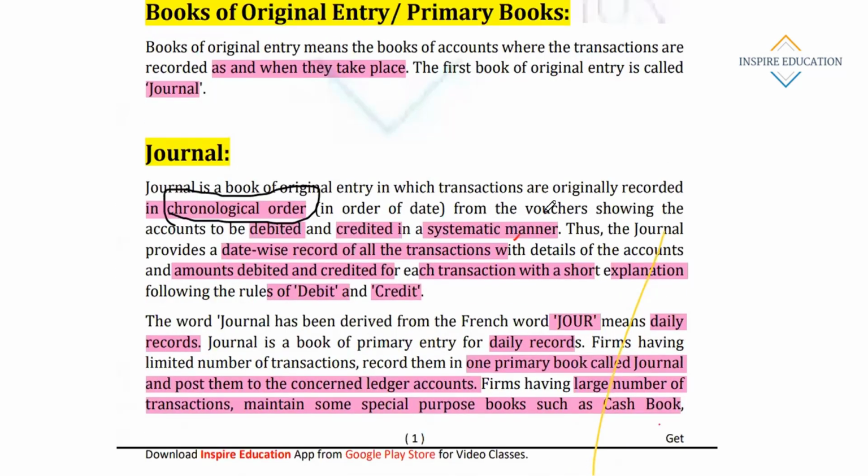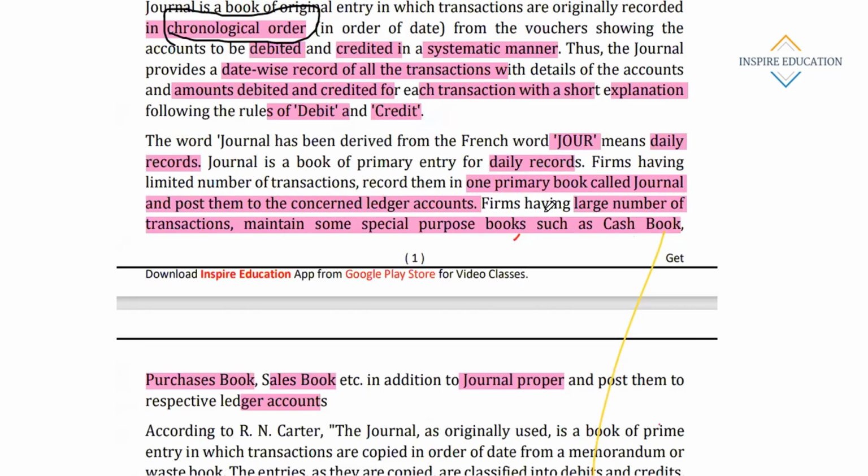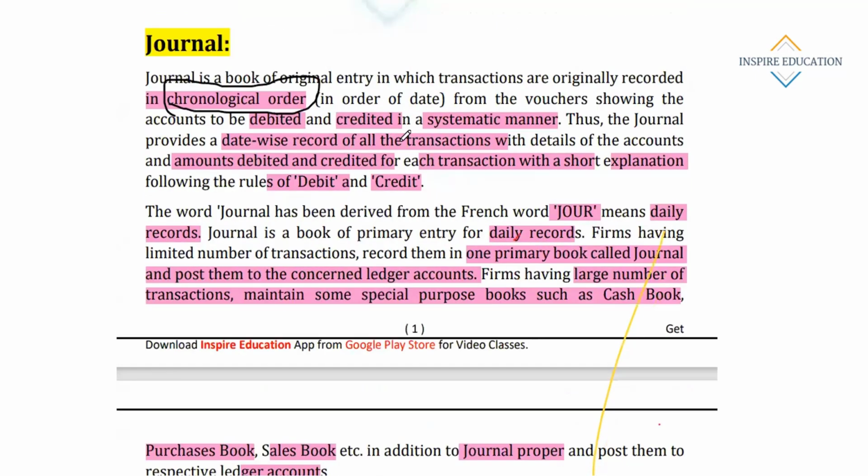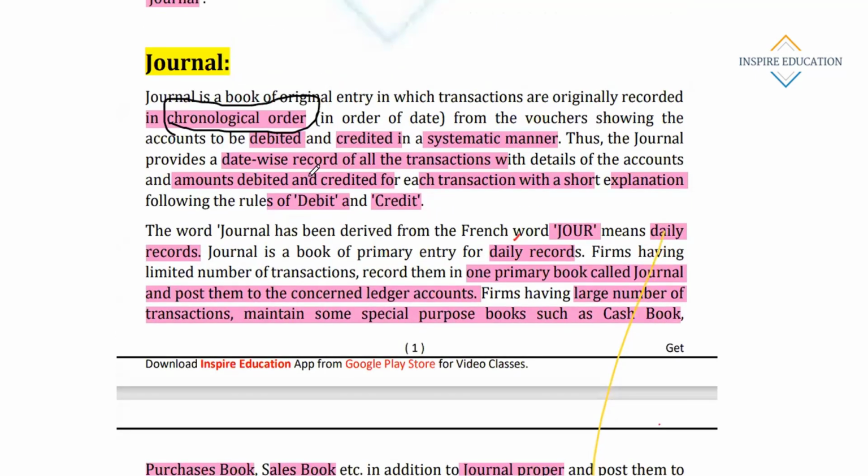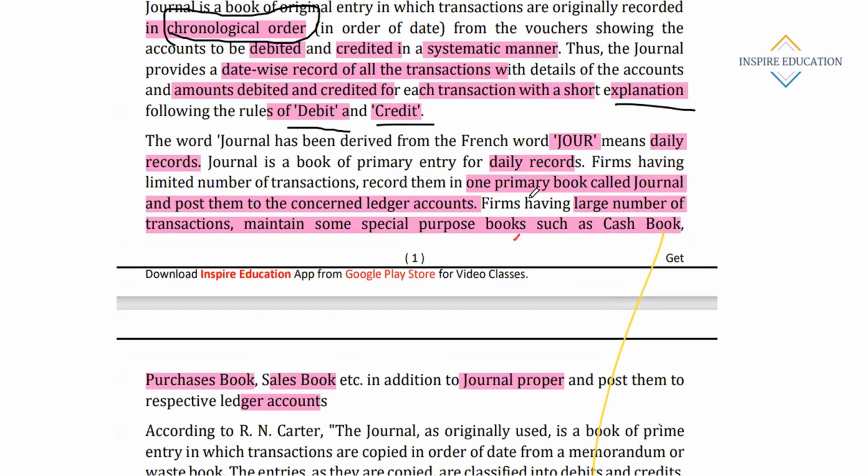Okay, this is the journal, and then transactions are recorded according to their nature, the account which is to be debited or credited. After that, a small explanation is also given, which is called narration. The word journal is derived from the word jor, which means daily records.